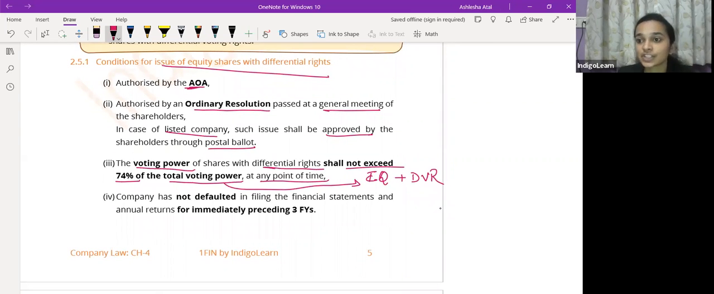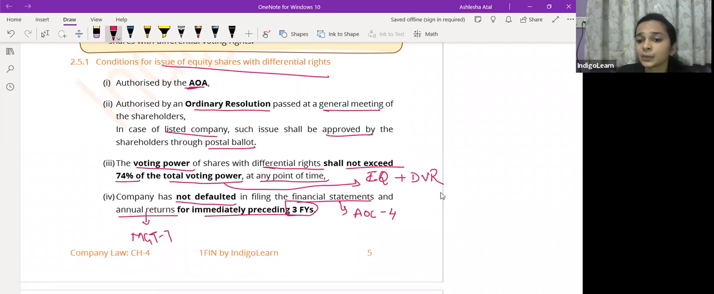And the next condition which has to be complied with is that the company has not defaulted in filing the financial statements and annual returns for the immediately preceding 3 financial years. Matlab, immediately preceding 3 financial years में, the company should not have made any default in filing its financial statements and annual returns. So every company has to file its financial statements and annual returns every year. ये हर साल का requirement है. Financial statements are filed in form AOC 4 and annual return is filed in form MGT 7.